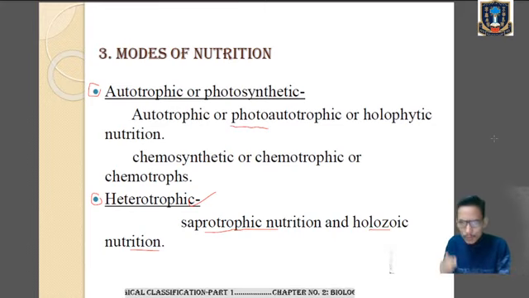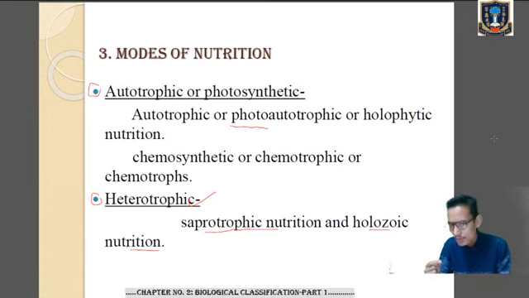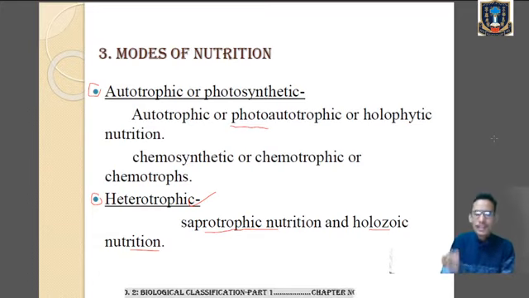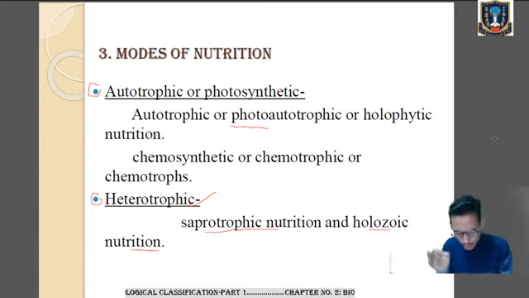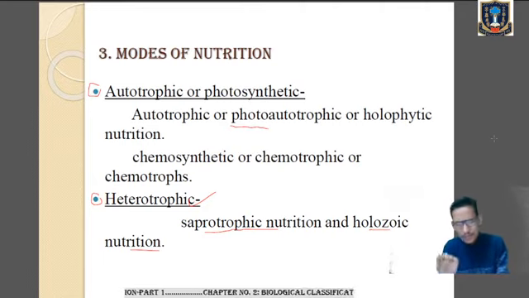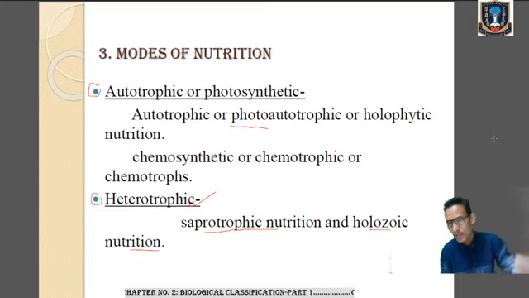So under autotrophic, we are going through photoautotrophic or holophytic nutrition, and we have learned about chemosynthetic or chemosynthesis. Clear? And we have learned about heterotrophic mode of nutrition, where we have gone through saprotrophic nutrition and holozoic nutrition, and even we have discussed the mixotrophic nutrition. All right. So the animals, learn this very carefully. The animals which are dependent on the plant for the source of food are called herbivores. You know what is herbivore, carnivore, omnivore.